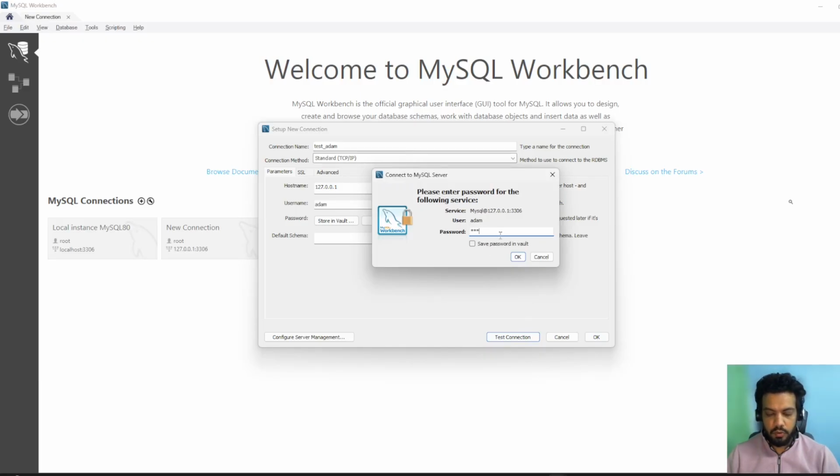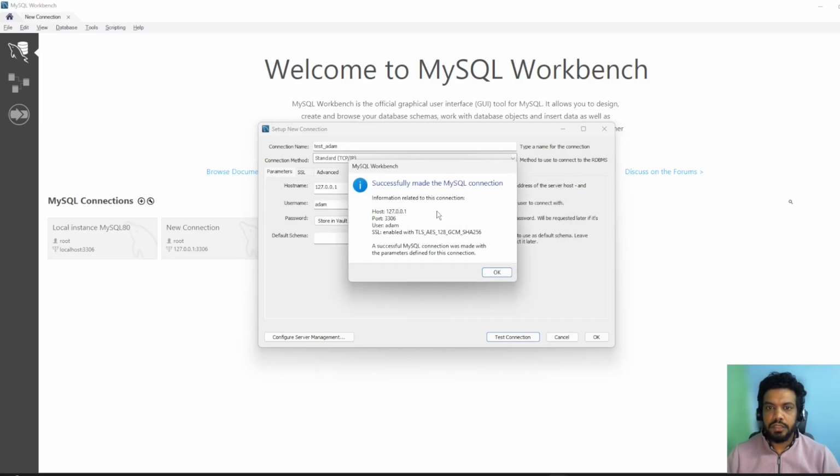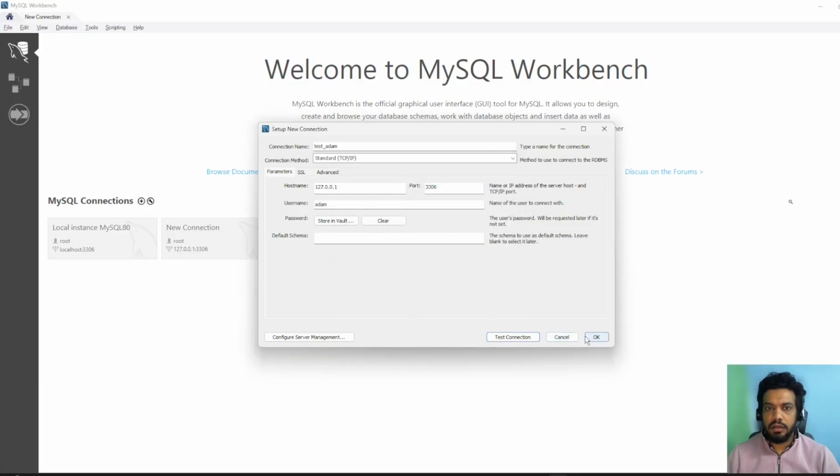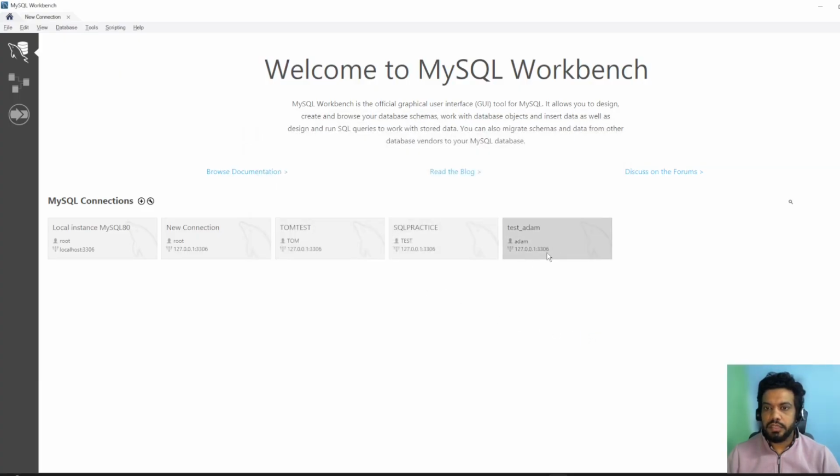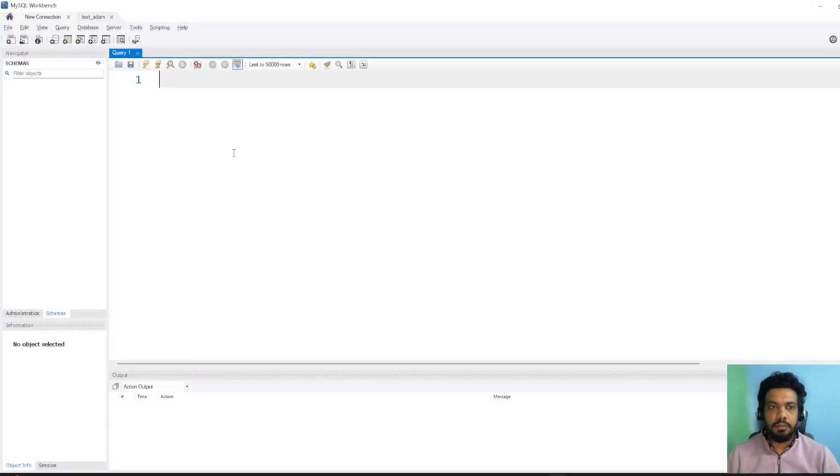The password was Adam only, so I'll give the password as Adam. I'll click on OK. It says it successfully made the SQL connection. I'll click OK. So now we can see that test Adam is here. If I click over here, we come into the Adam box. But if you see in the schemas, there is nothing.